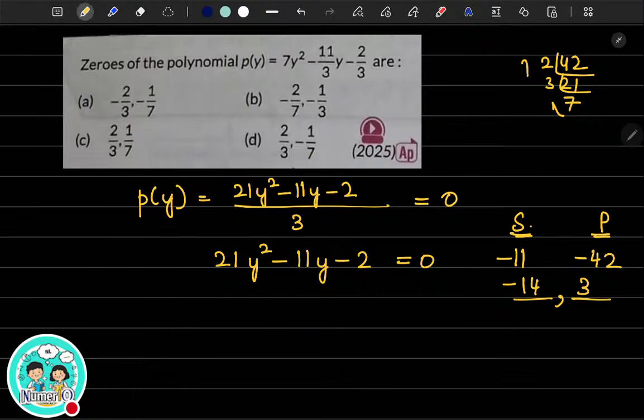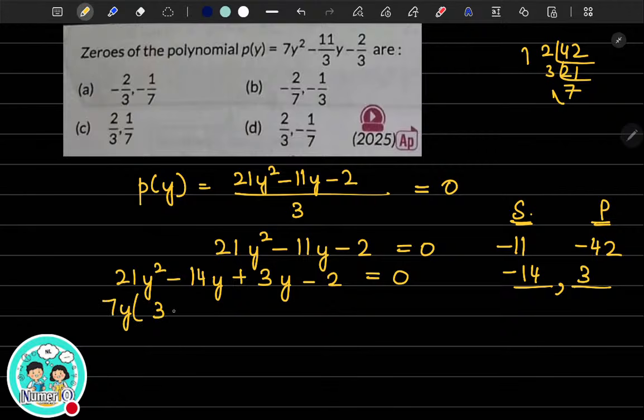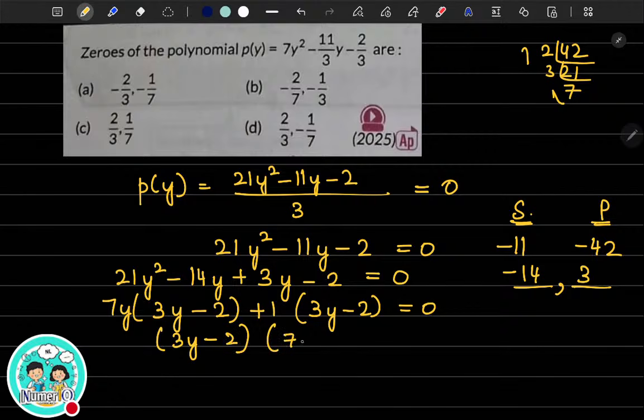Let's do the middle term splitting. All of you do it with me. So 21y square minus 14y plus 3y minus 2 equal to 0. Take 7y common out: 7y into 3y minus 2, plus 1 into 3y minus 2 equal to 0. So 3y minus 2 is common. The other terms are 7y plus 1 equal to 0.